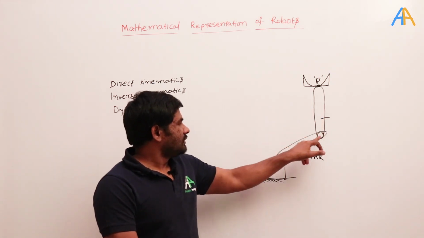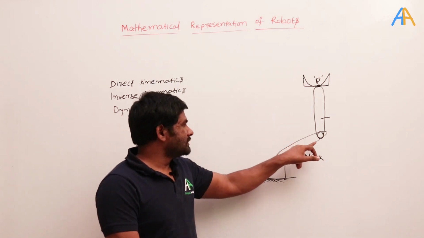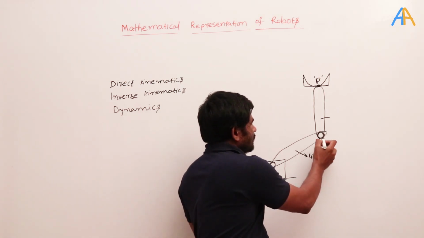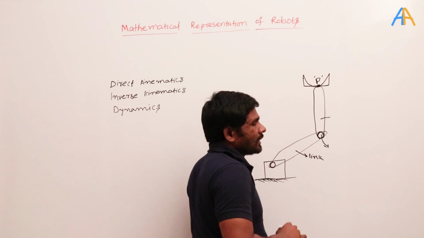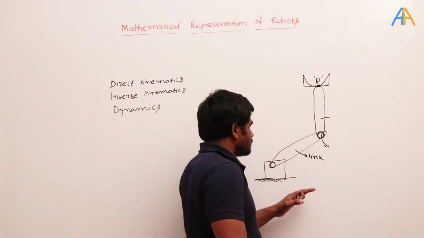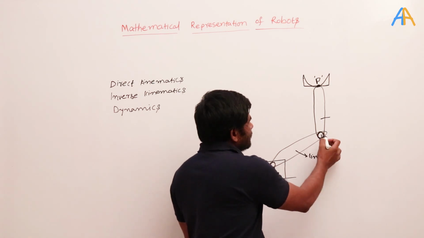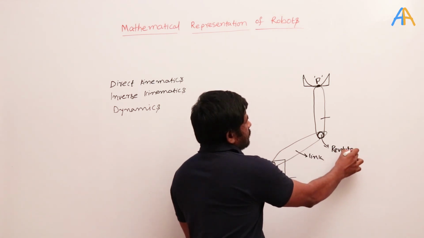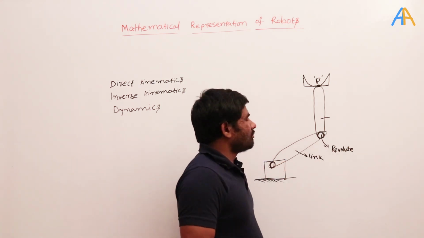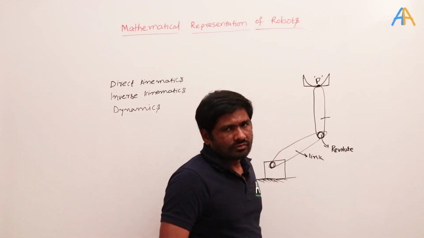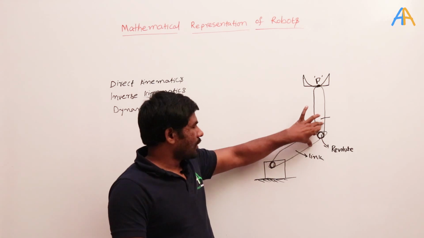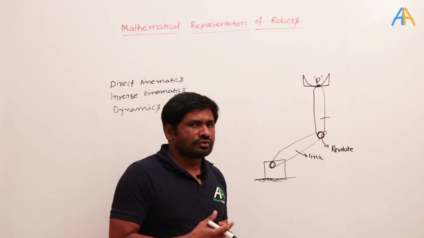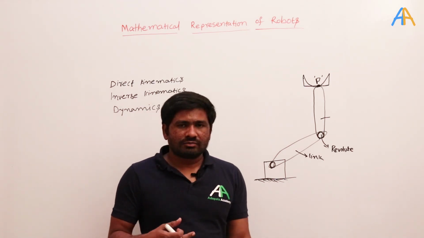So these are the links. Different links are there, and how is one link connected to another link? By using joints. So these are the joints here. In this case, for example, if you consider this as a planar robot, then in this particular case the joint is revolute here, and here also revolute. Sometimes you can use a slider joint between these two, or a spherical joint, or a cylindrical joint, or a universal joint or Hooke's joint. We will see the different types of joints.